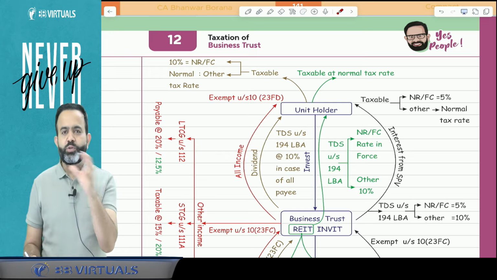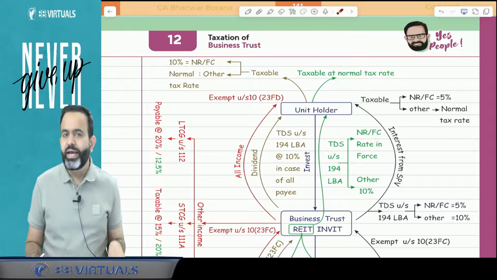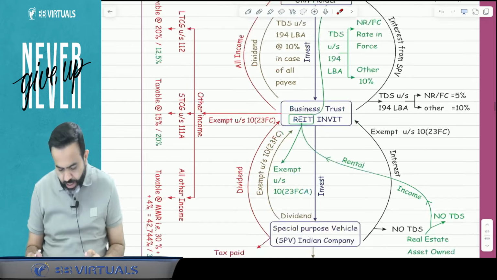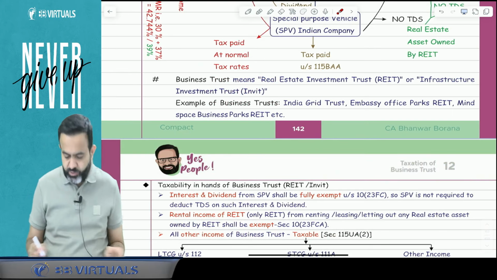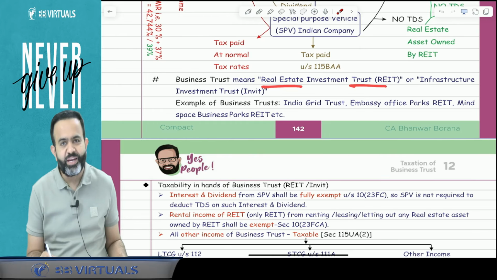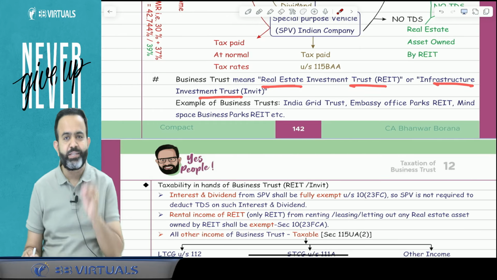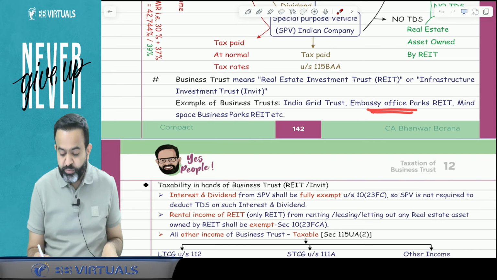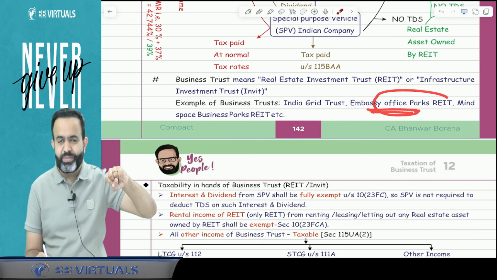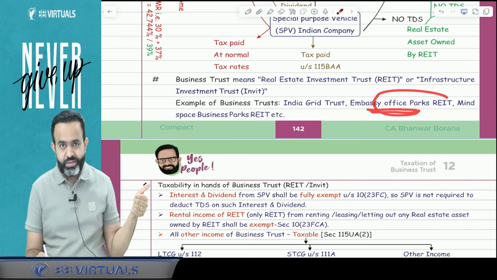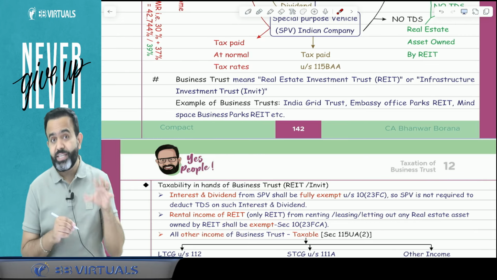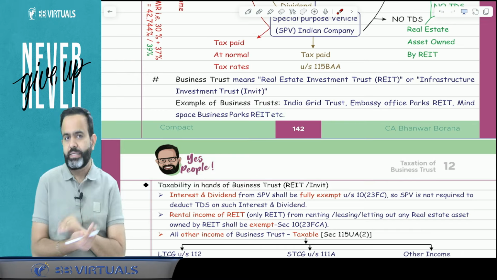So the question is, what is the meaning of the business trust? As per the SEBI guidelines in India, there can be two types of business trust. One is known as the REIT, that is Real Estate Investment Trust, and the other is the InvIT, that is Infrastructure Investment Trust. An example of a REIT is Embassy Office Parks, a Bangalore based business trust. One more is Mindspace Business Parks REIT, which is also a real estate investment trust.